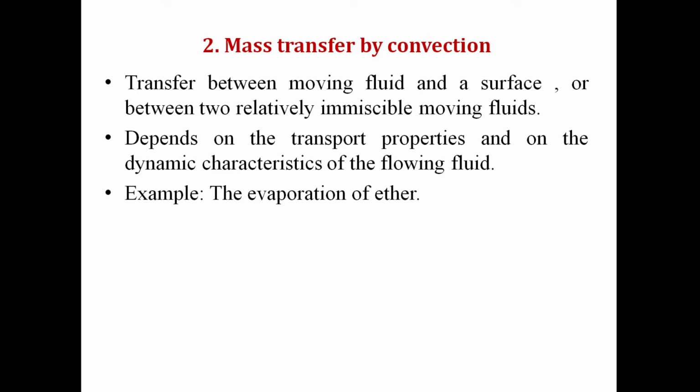In case of mass transfer by convection, mass can be transported between the boundary of a surface and a moving fluid, or between two moving fluids which are relatively immiscible. This mechanism of mass transfer is called convective mass transfer and is analogous to the heat transfer by convection. The example of mass transfer by convection is the evaporation of ether.